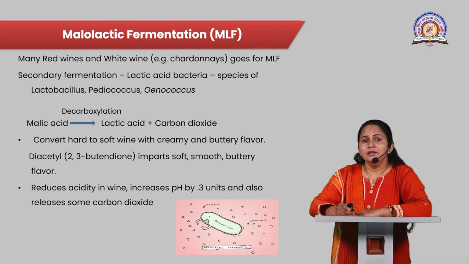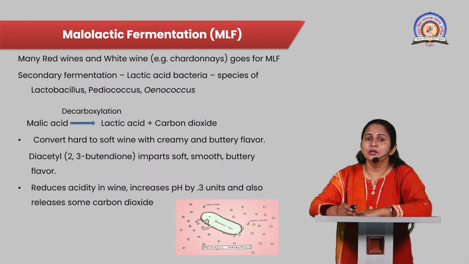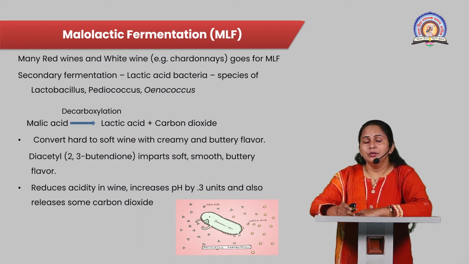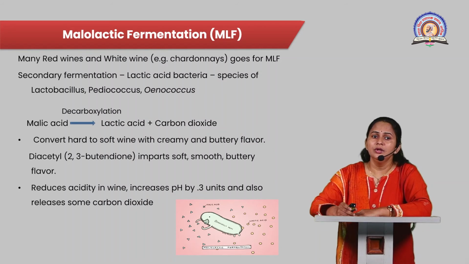Many red wines, after the primary fermentation, contain more tannin and more acid, which gives a tart taste to the wine. So many of the red wines and some of the white wines undergo malolactic fermentation, or secondary fermentation. This secondary fermentation converts malic acid into lactic acid, and this is done using lactic acid bacteria; species of Lactobacillus, Pediococcus and Oenococcus are generally used for the conversion of malic acid into lactic acid.